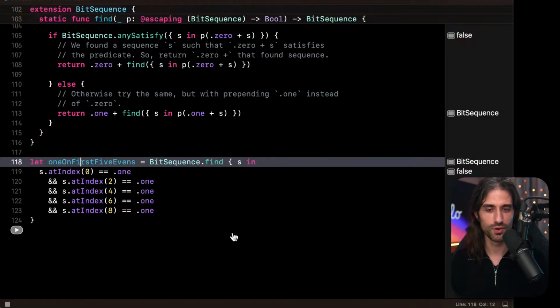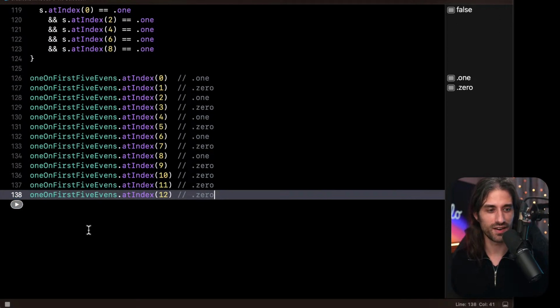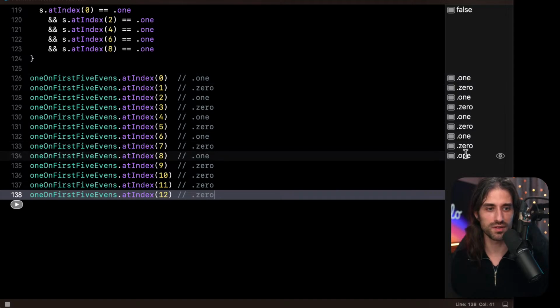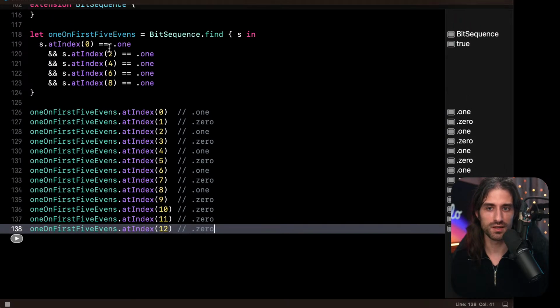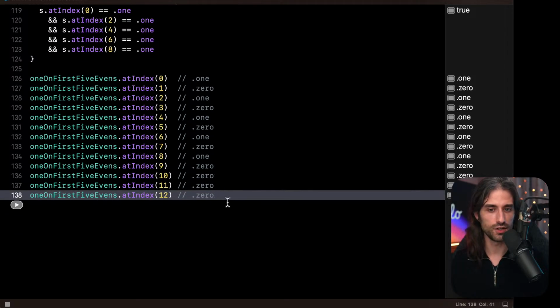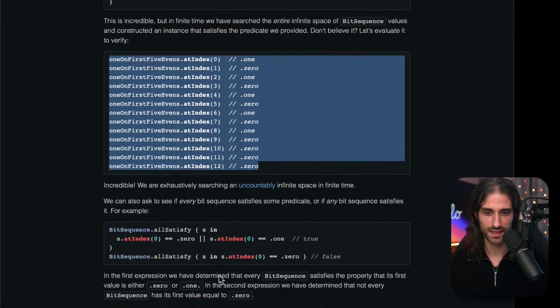First I'm going to print this sequence the best way I can, and we can see 1 0 1 0 1 0 1 0. So it seems index 0 is 1, yes, index 2 is 1, perfect, and then it's just zeros. And we could see that it took some time to run, so it gives us an idea that we are doing some kind of not exhaustive but expensive computations.